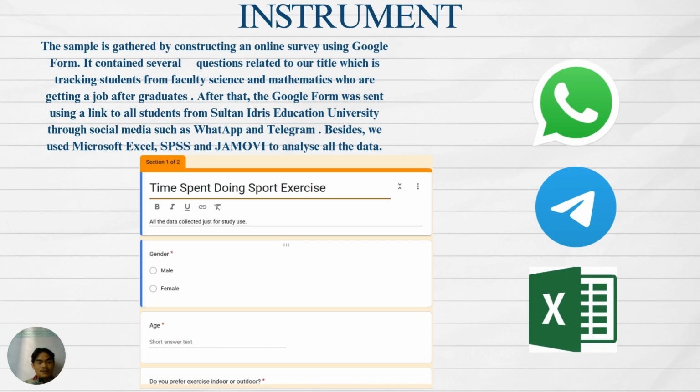For the instrument, we use Google Forms, which contains several questions related to our title to track students' exercise. After that, we use WhatsApp and Telegram to share the Google Form link to make sure we can collect as many respondents as possible. And then we use Microsoft Excel, SPSS, and Jamovi to analyze the data.